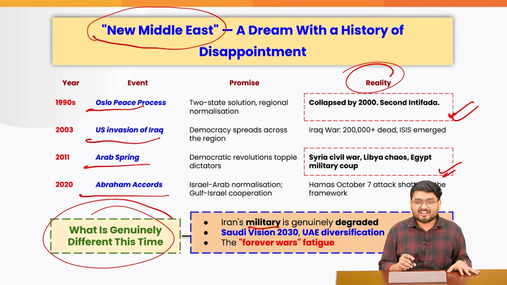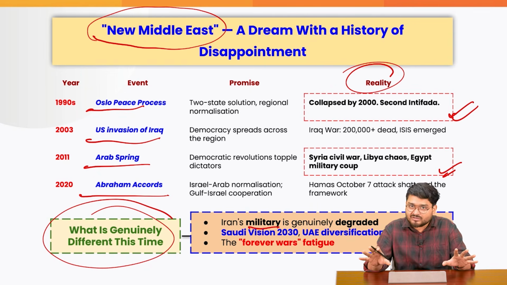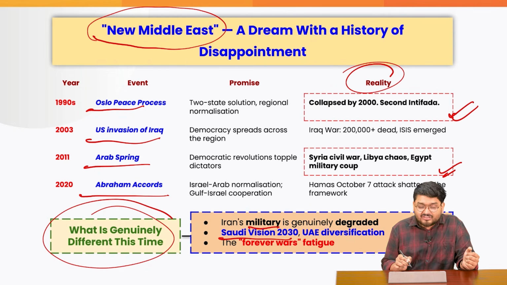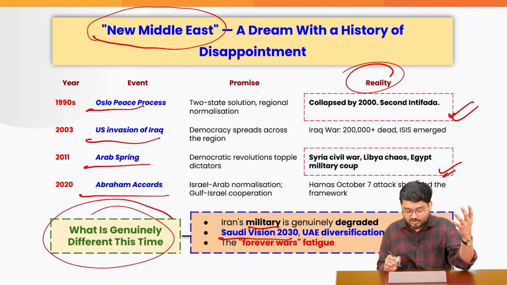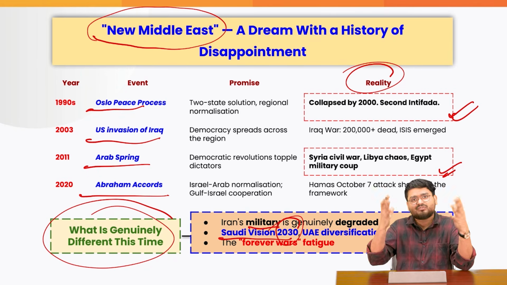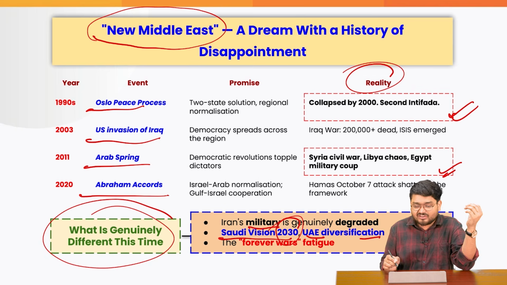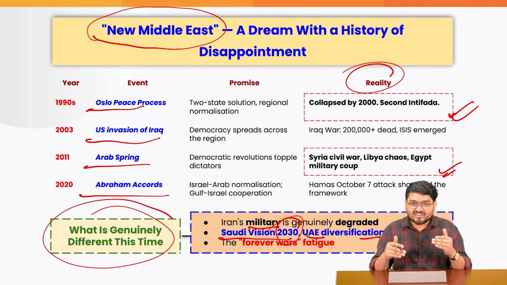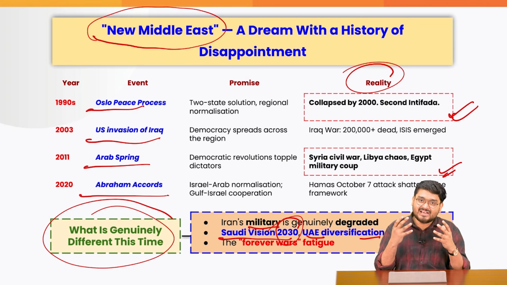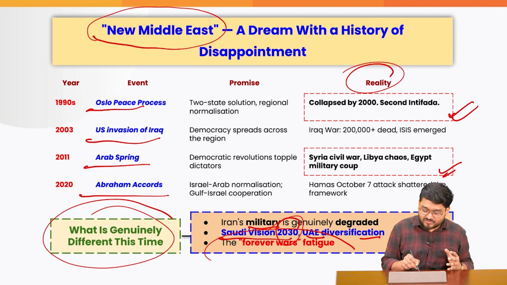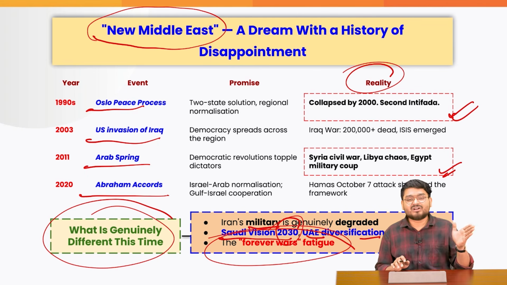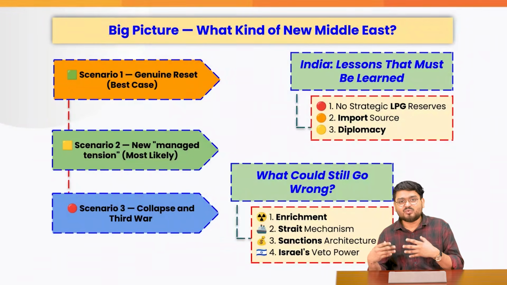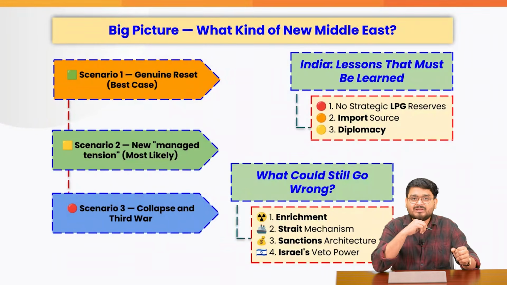Firstly, Iran's military right now is visibly destroyed. All of us can see that. They are weak. Also, the Middle Eastern countries are coming up with their vision documents such as Vision 2030. They will transform Saudi Arabia, UAE diversification, because their fossil fuel economy is transitioning to a green economy. So they need economic resilience right now. The US also is having a forever war fatigue. They withdrew from Afghanistan. They are actually trying to not continue this topic anymore.